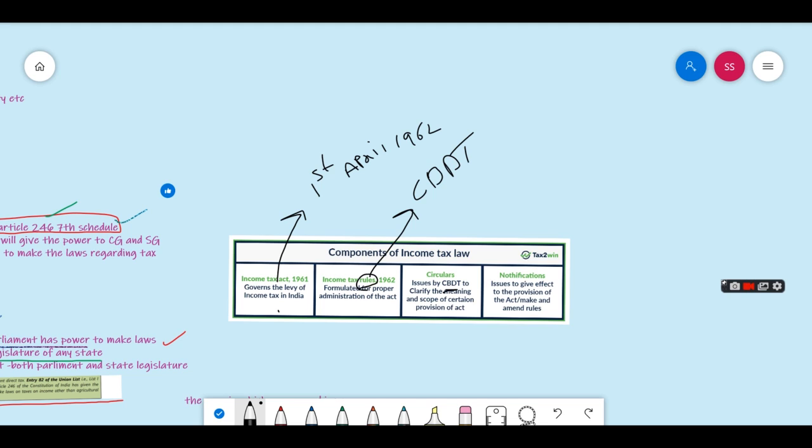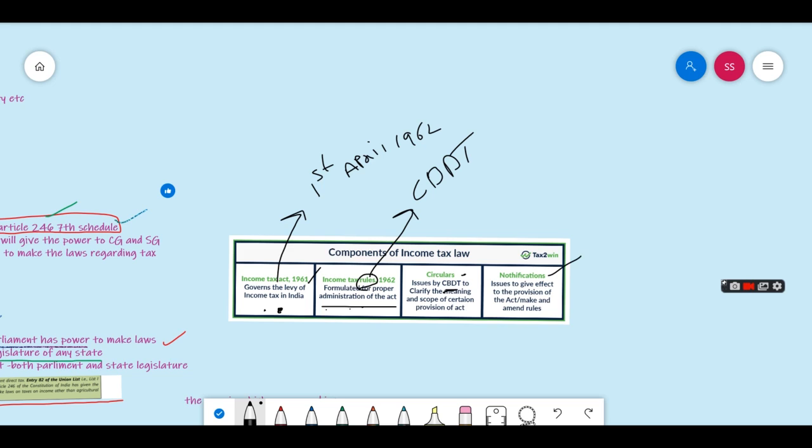Alright. Now, the Income Tax Act 1961 deals with the levy of income tax. So what rates we have to charge and how to levy is all dealt with by the Income Tax Act, and the rules are for the administration of the act. They form an act and another set of rules for its administration, and then circulars are also issued by the CBDT, if they get any doubts, for the guidance of the officers.